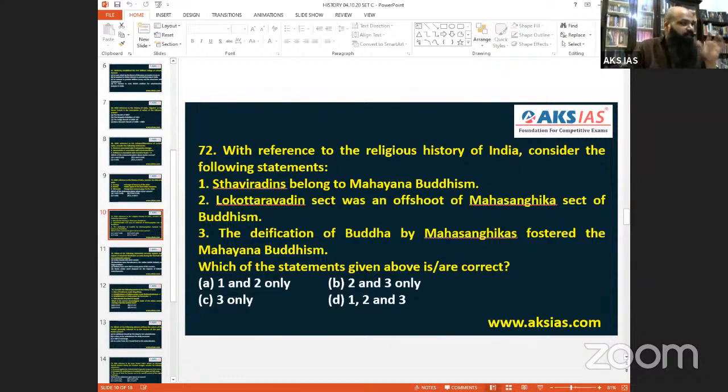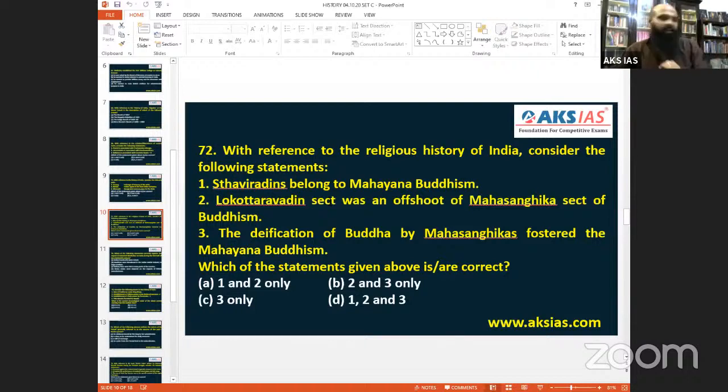The deification of Buddha by Mahasangikas fostered Mahayana. The word fostered means nurturing. So Mahasangika was very much associated with Mahayana Buddhism. Later, they also had disputes and separated. That is why the word fostering itself is used. The word fostering has weightage here.